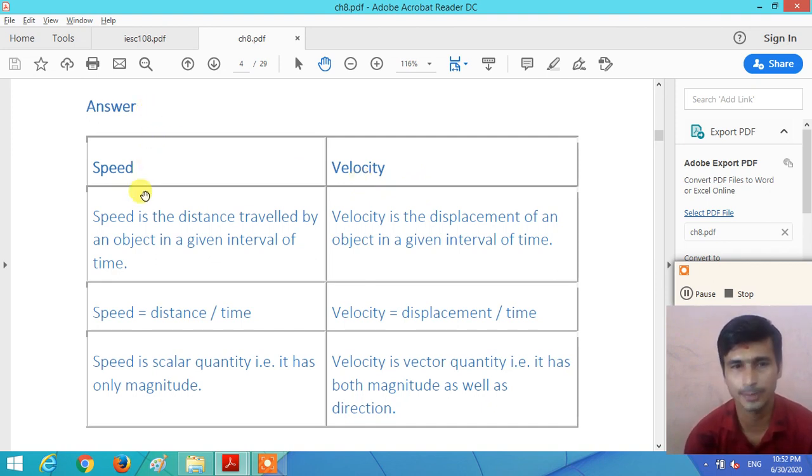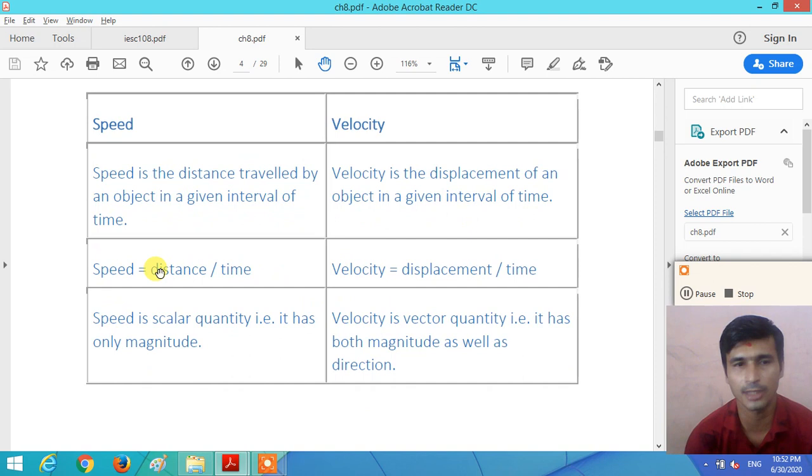What is speed? Speed is the distance traveled by an object in a given interval of time. Whereas what is velocity? Velocity is the displacement of the object in a given interval of time. Speed is the distance traveled by the object in unit time, whereas velocity is the displacement of an object in unit time.